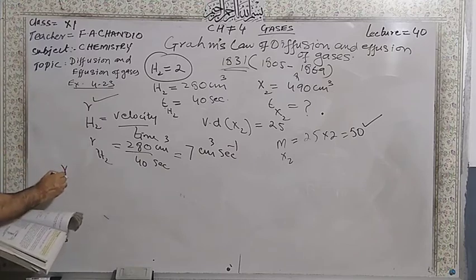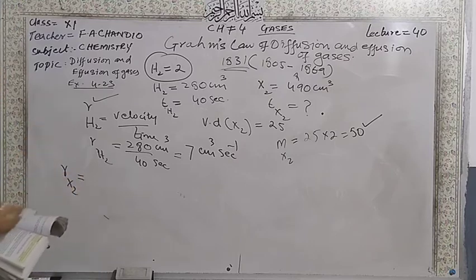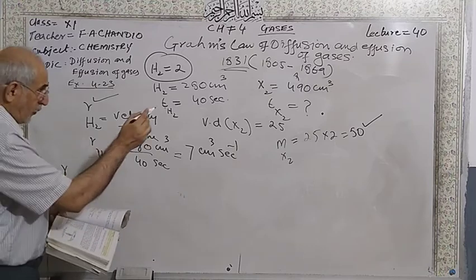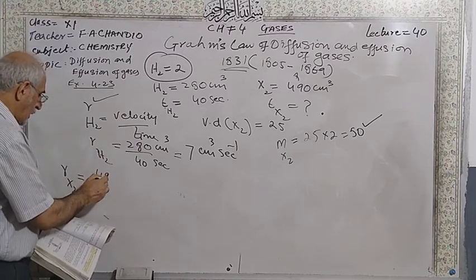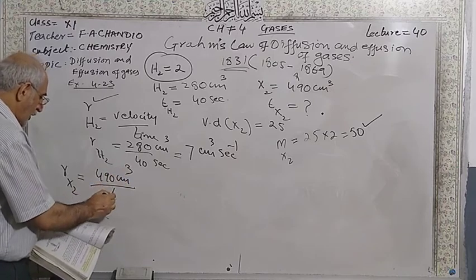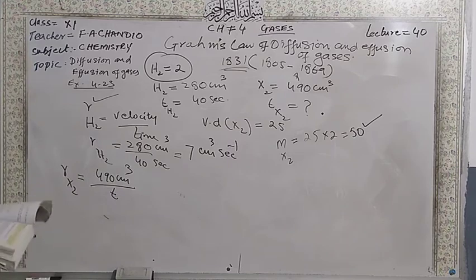Now rate of diffusion of the X gas, same velocity over time, but the volume is given. That is 490 centimeter cube. Time is not given. You have to calculate the time in seconds.